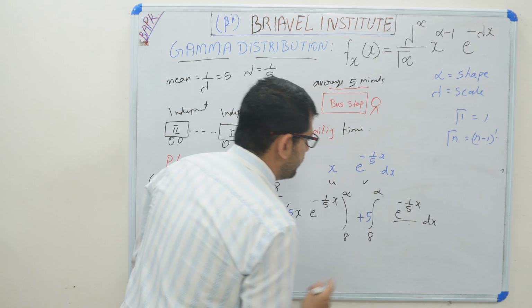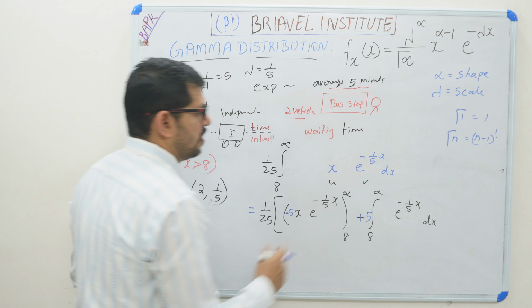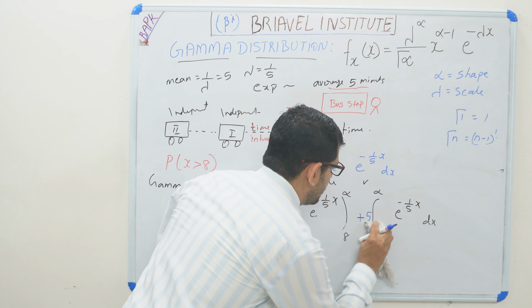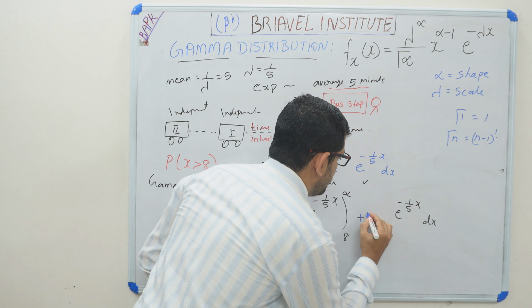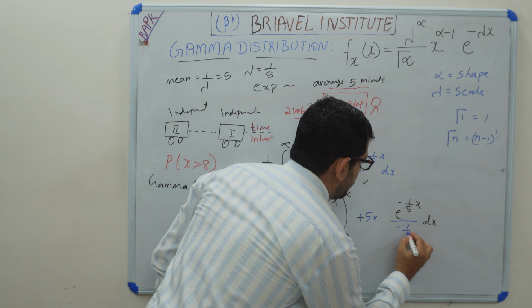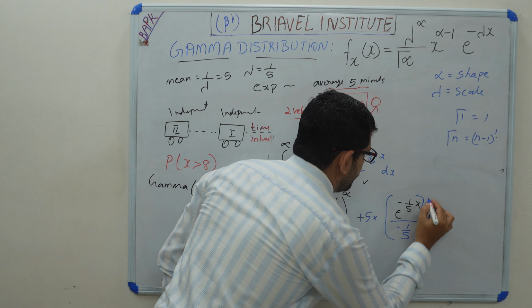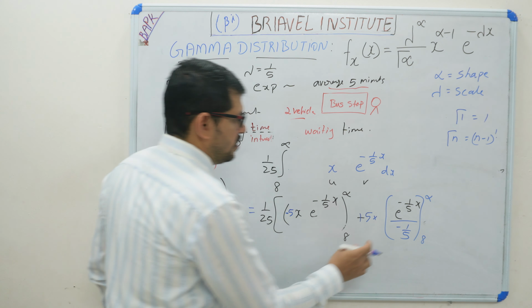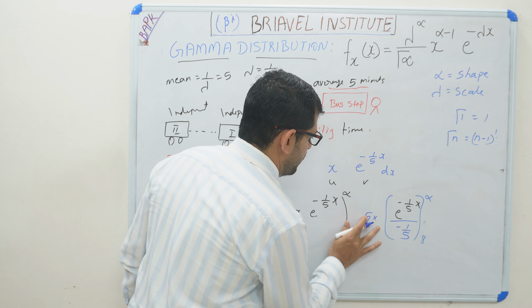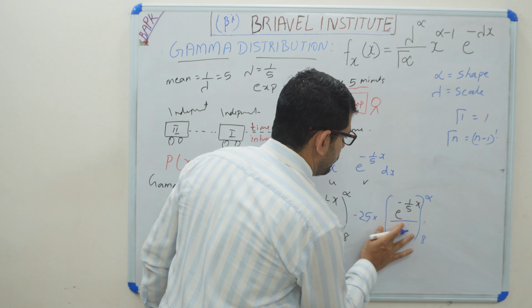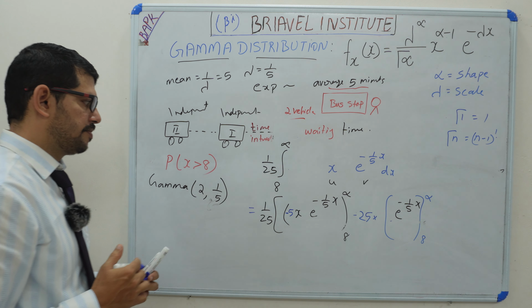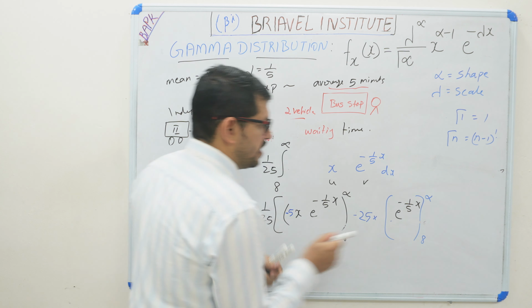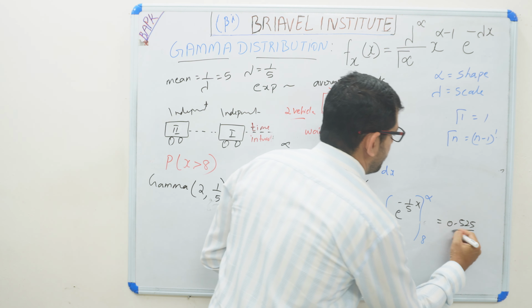So plus becomes 5 e raised to minus 1 by h. If you are integrating again, 5 is here, integrating again minus 1 by 5, 8 to infinity. So dx we can change. So this will be 1 minus 1 by 5, it becomes again minus 25. This term is gone, and 8 to infinity. If you give 8 to infinity inside, then you will get approximately 0.525 approximate value.